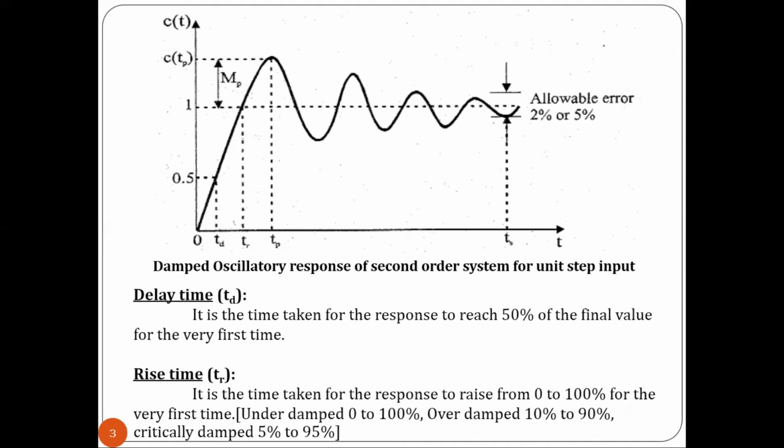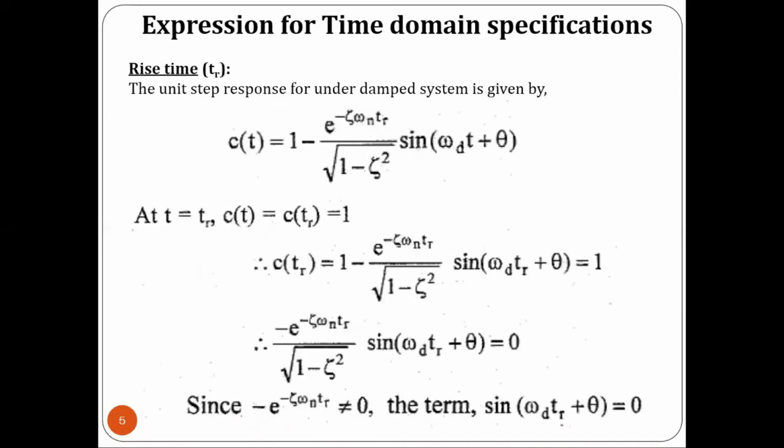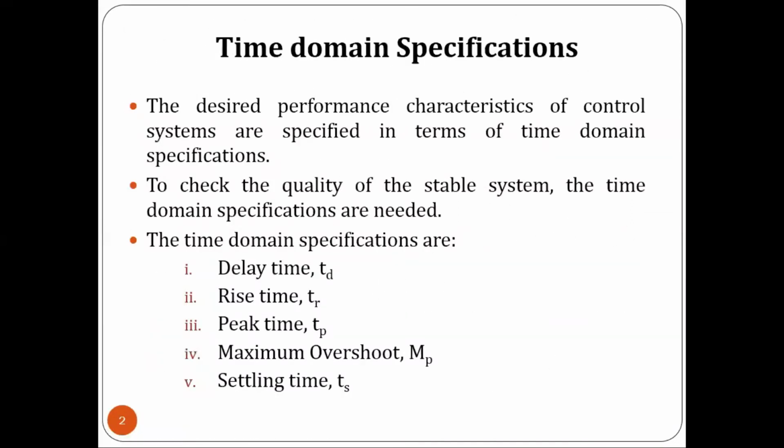The usual tolerance error is 2% or 5% of its final value. So settling time is the time taken for the response to reach and stay within a specified error. Here we have some 2 to 5% of error. So this is called settling time, and settling time can be represented by Ts. So these are the specifications of time domain analysis.